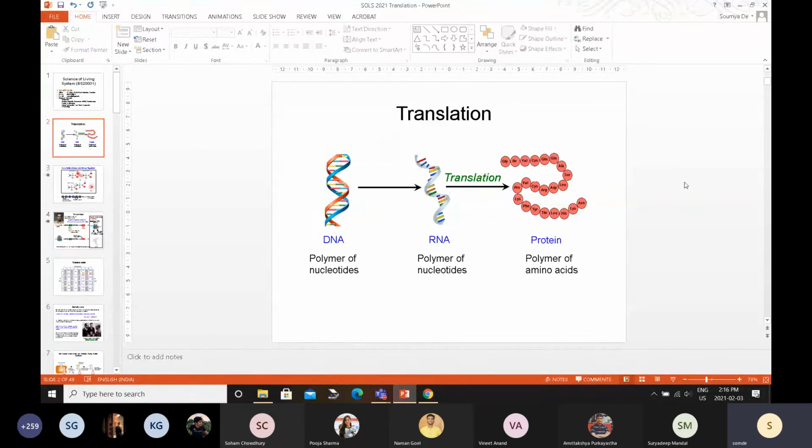So what we are doing in the initial part of this course is we are looking at molecules which give rise to these fantastic living systems. And if you think about all the molecules, these three are most probably the most important molecules, which are connected in this elegant manner, which is called the central dogma of molecular biology. It turns out that these three molecules, DNA, RNA, and protein, are present in all life forms, whether it is virus or it is us. And these three molecules carry out almost all the important functions among themselves.